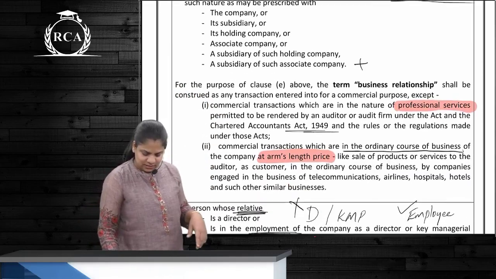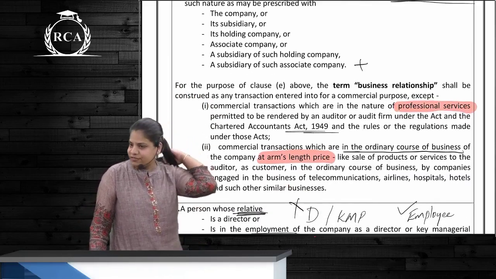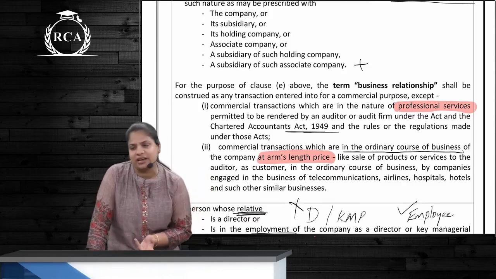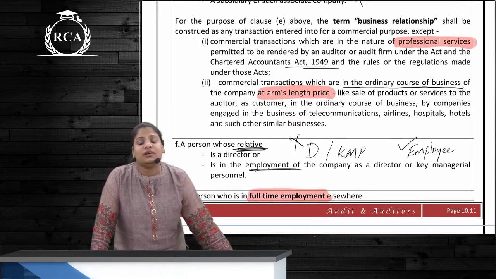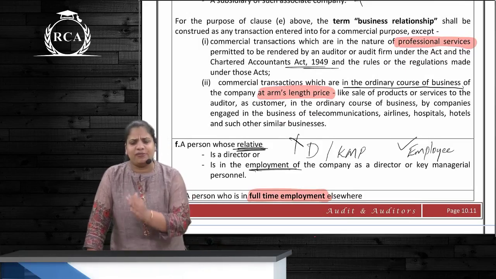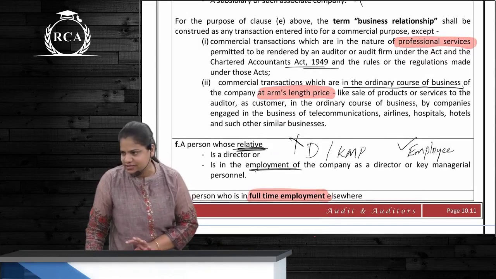First is professional service rendered by the auditor. Means what kind of service? Whatever services are allowed to be rendered under which act? Again, the CA Act. And second is if our auditor is entering into a transaction at an arm's length price. Normally, if we call it arm's length, it means that it is in the ordinary course of business, correct?